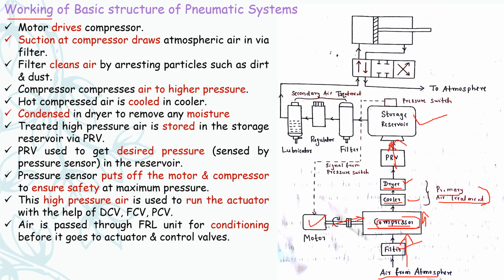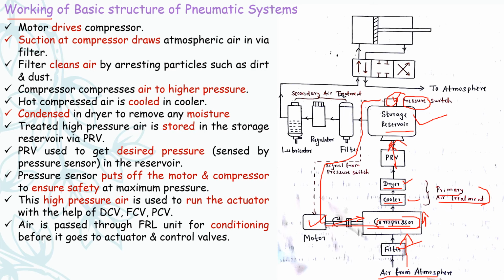The desired pressure is sensed by the pressure sensor which is mounted on the storage receiver or storage reservoir, and at the maximum designed pressure of the receiver, this pressure sensor switches off both the motor and the compressor to ensure safety at maximum pressure.